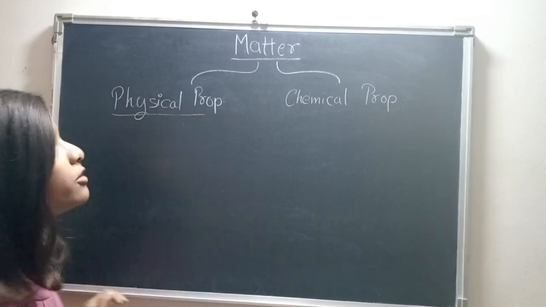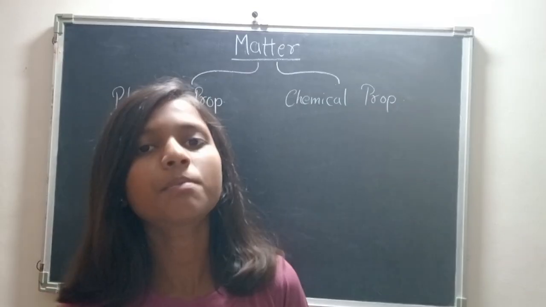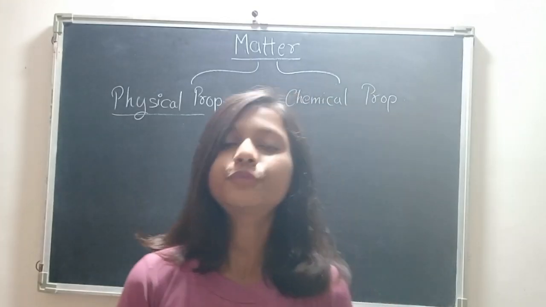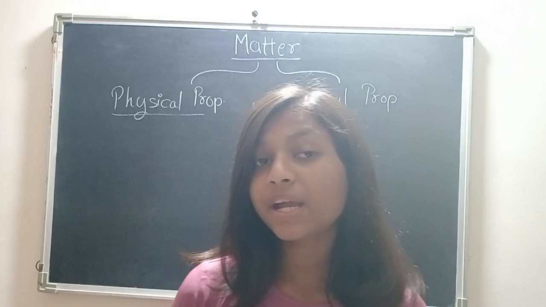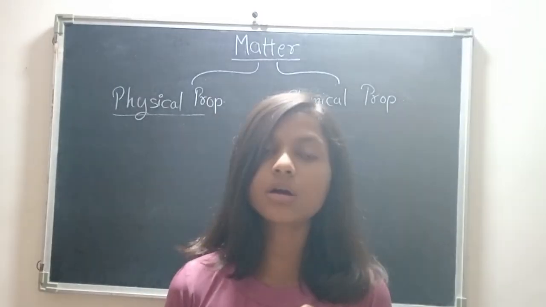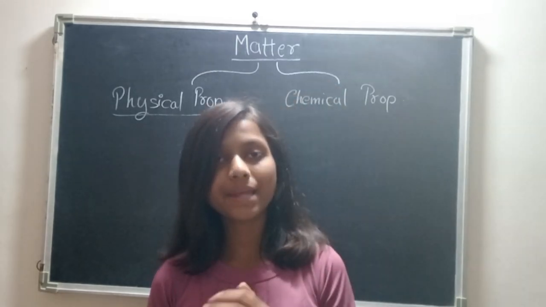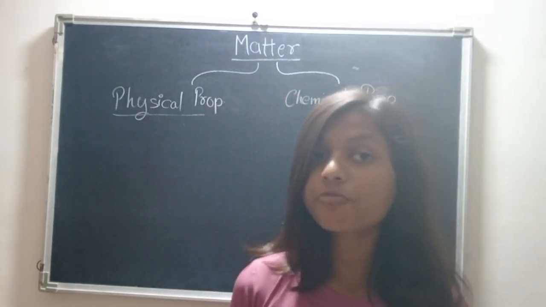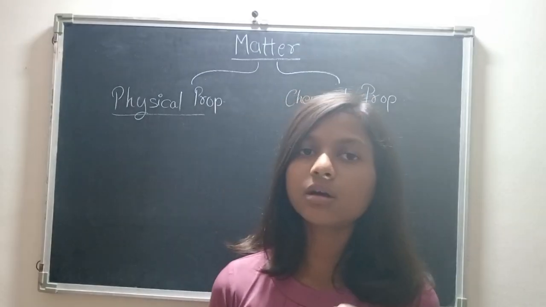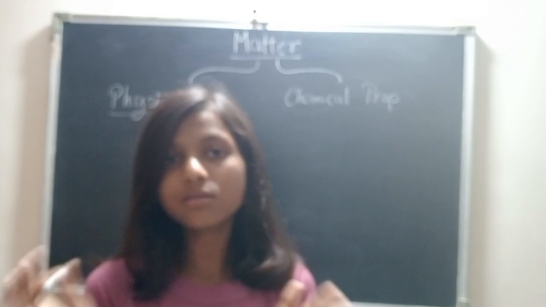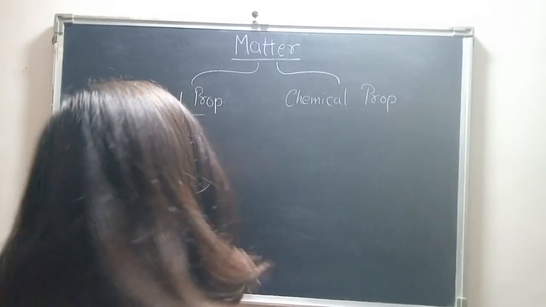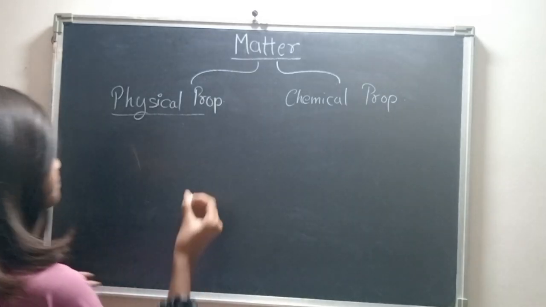We have already learnt about the physical properties of matter in chapter number 1. What are the physical properties of matter? First, matter is made up of particles. Second, particles are so small that they are negligible to see by naked eyes. Third, particles of matter attract each other. And the fourth one which we learned is that they are continuously moving, they are not constant but moving. So these were the 4 properties of matter.